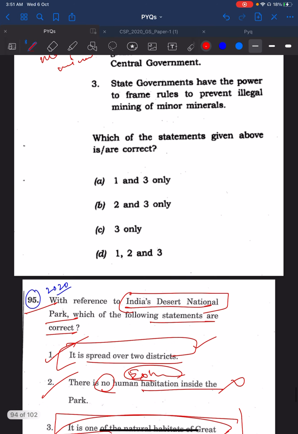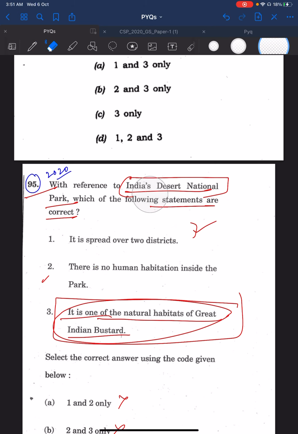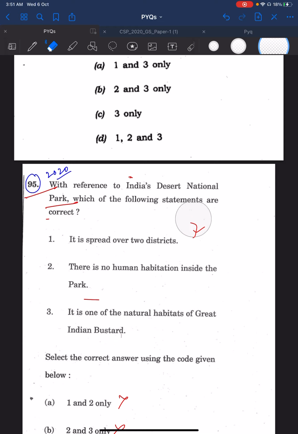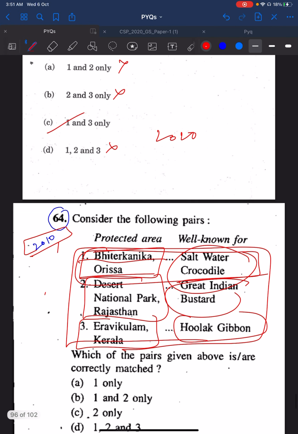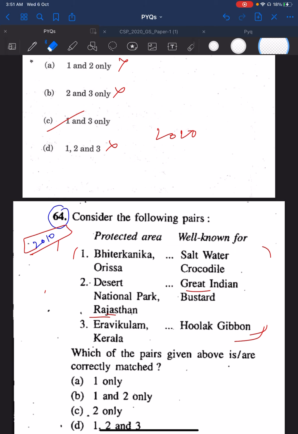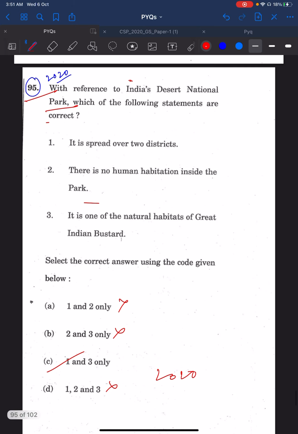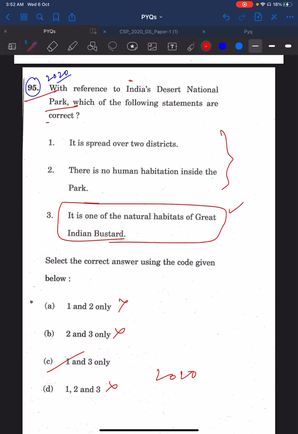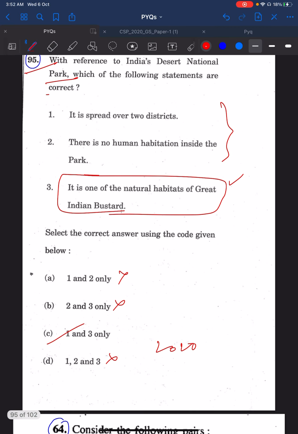Then you see 2020 95th question. This is about Desert National Park and some of the statements related to it. You see, in 2010 only they have asked about Desert National Park, Great Indian Bustard. The same thing was lifted and asked as a statement question in 2020 95th. It is one of the natural habitats of the Indian bustard. True. Then they made an extra development from 2010 to 2020. Same thing, differently asked.